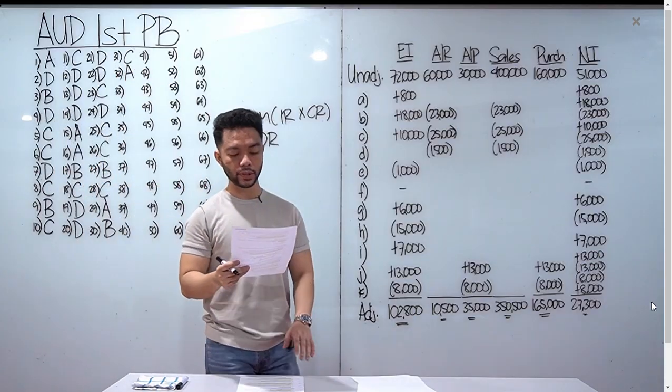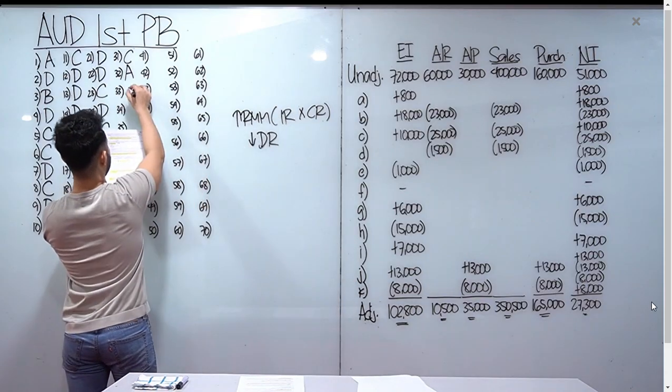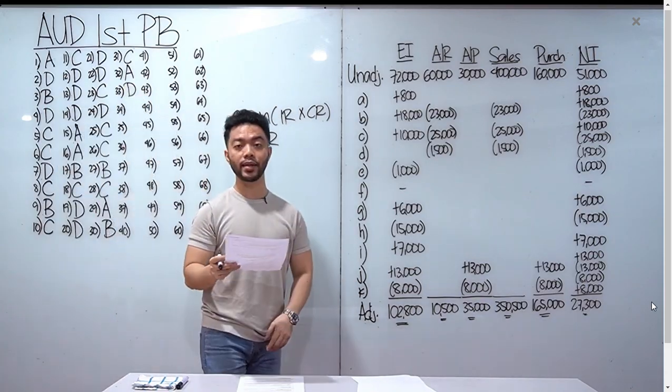33, in the purchasing disbursement cycle of the order of activities listed, which is the best order? Letter D, ordering goods, receiving vendor's invoice, and cash payments.